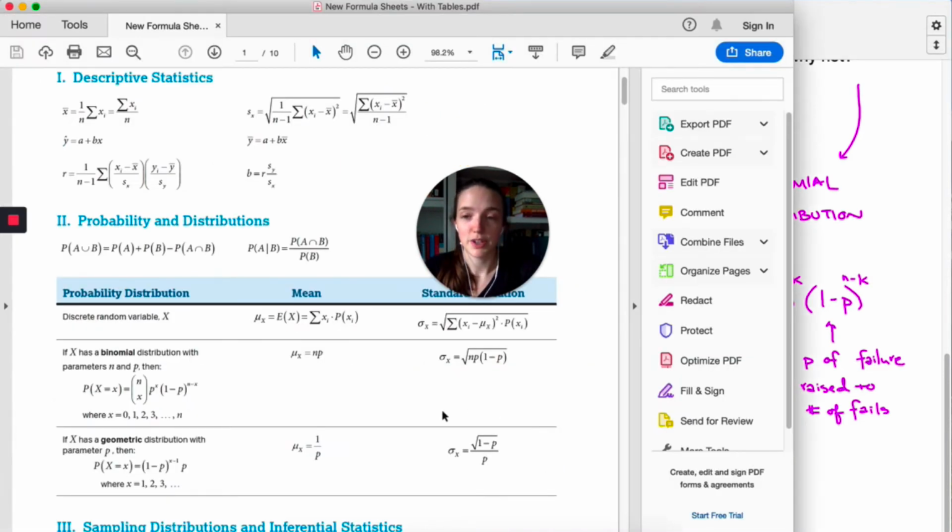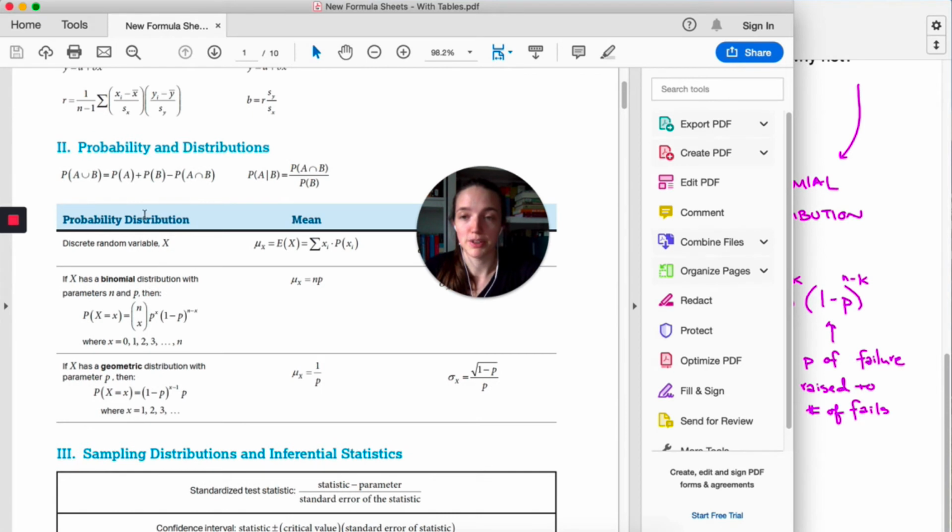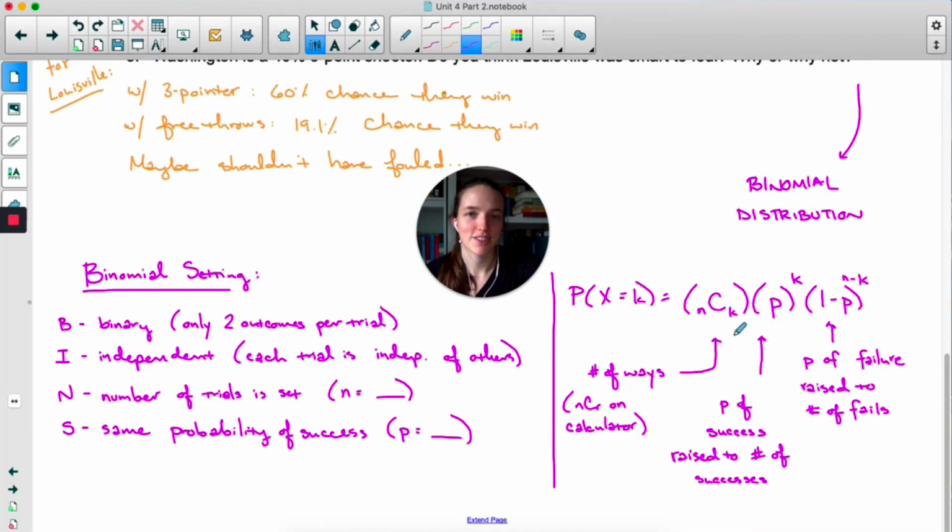This formula is located on the formula sheet underneath probability distribution. It says if x has a binomial distribution with parameters n and p, and then it gives you the whole formula. Couple things to note, they use lowercase x. I think that's confusing, but whatever. And they use a different representation of the nCk, where n is listed on top and k is listed on the bottom. It's the same thing, it's just written slightly differently. I tend to write it like this just because that's how it looks on the calculator.